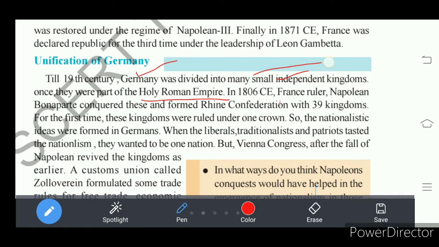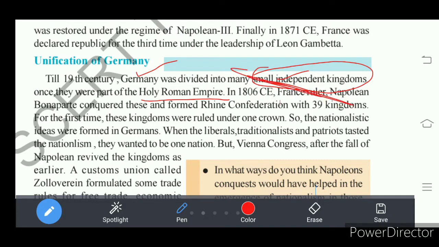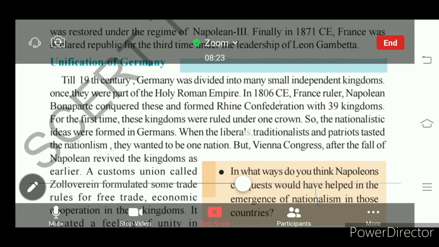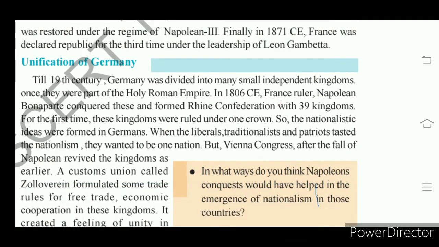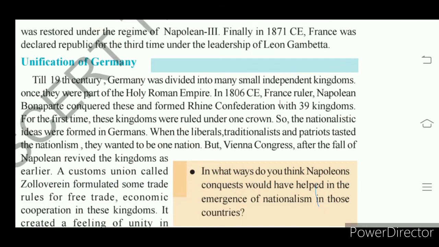So among these small kingdoms, some of the kingdoms Napoleon occupied, that were 39 kingdoms. How many? 39 kingdoms. Understand? Napoleon occupied them in his expansion of France.